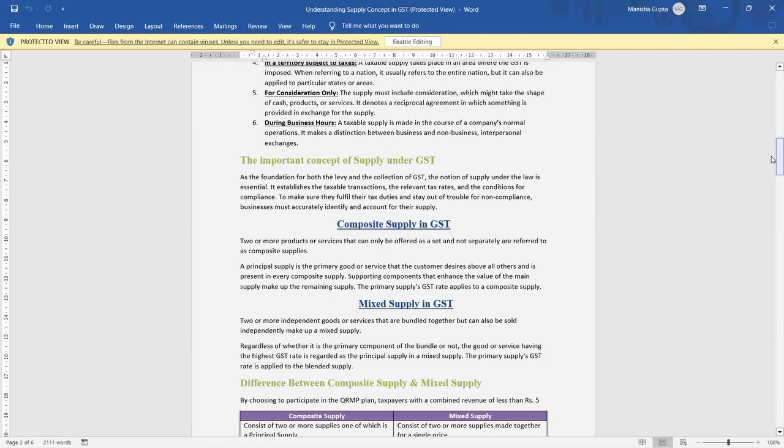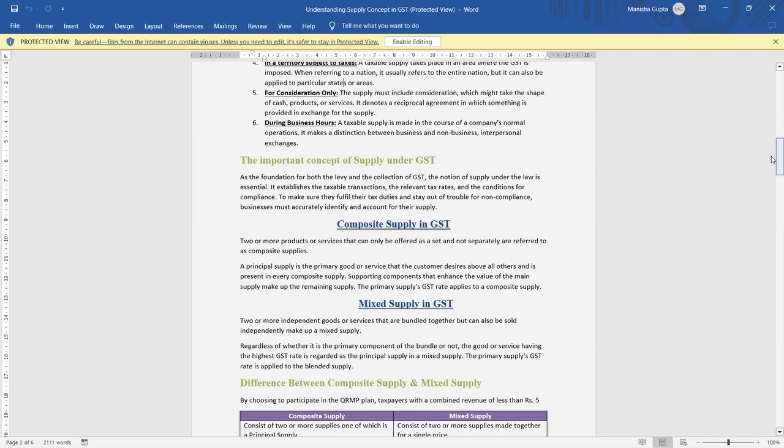Of the GST. By the GST law, there is a relevant tax rate and conditions for compliance. In what condition, at what rate will tax be charged, in what condition it will be called a supply of goods or service, and what rate will be charged on that. It is mentioned in the levy and collection.